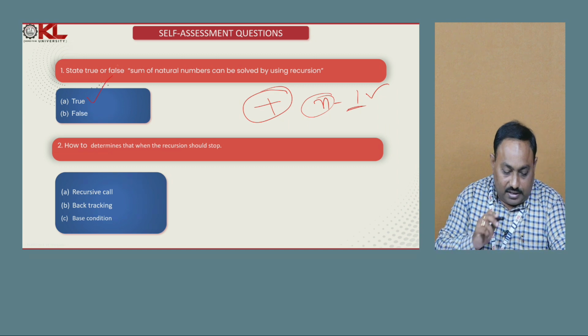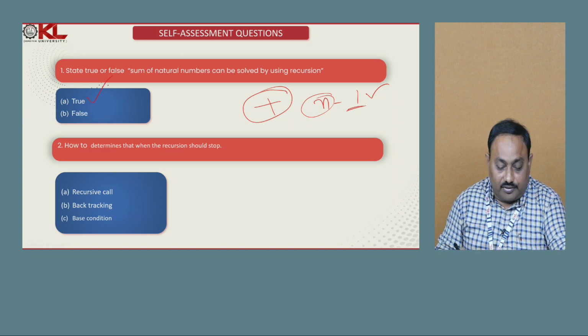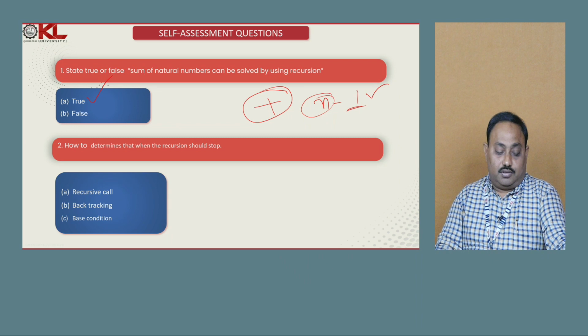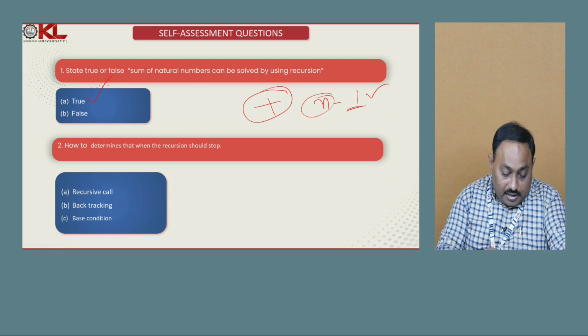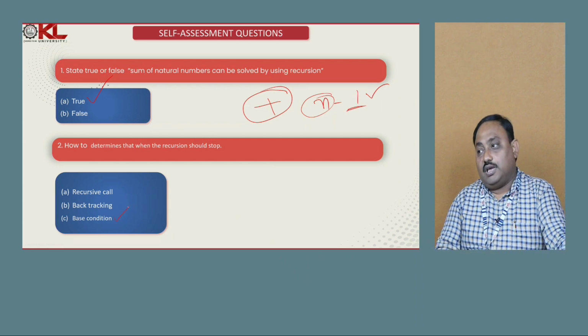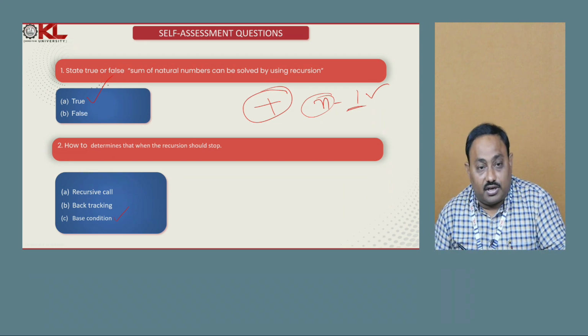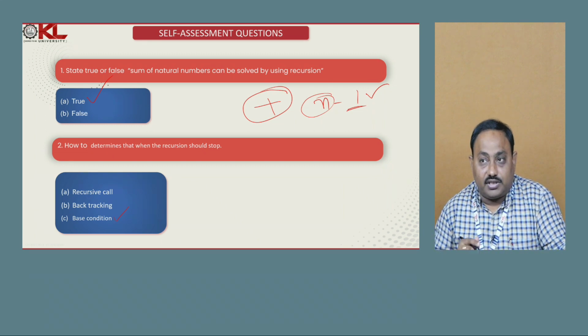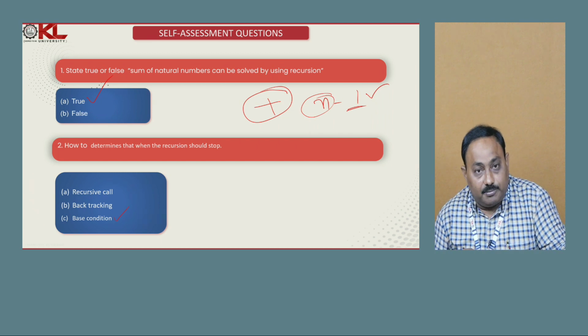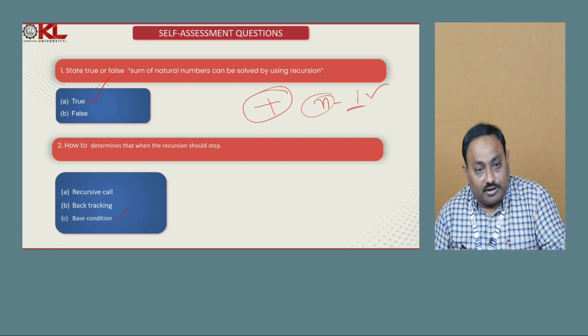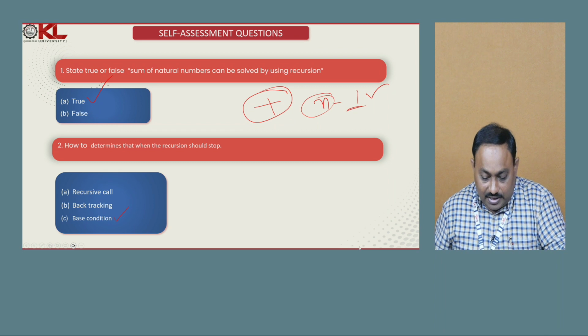Second question: how to determine when the recursion should stop? Based on the base condition. The base condition determines whether to execute the recursive call or not. If we reach the base condition, we stop the execution of recursion, otherwise we continue the execution of the recursion.